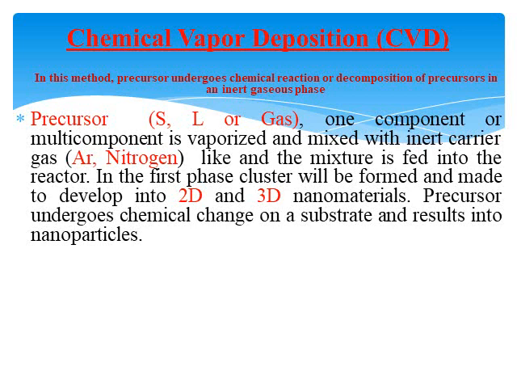So here you can take a solid, liquid, or a gas as individual components, or you can mix solid with a liquid or liquid with a gas, or maybe all three together to form a multi-component. So the very important feature here is you can have a multi-component which is vaporized and mixed with inert carrier gas. Now these vapors of the solid, liquid, gas, which is taken in the proper molar ratio, are mixed with the inert carrier gas like argon or nitrogen. Now the argon and nitrogen is acting as a carrier gas, and the mixture is fed into a reactor.